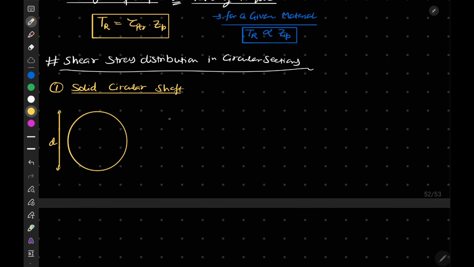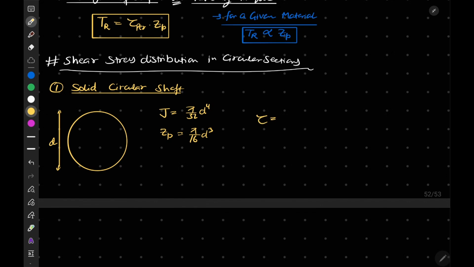As I mentioned earlier, the polar moment of inertia J is given by pi by 32 d to the power 4. We can write the polar section modulus ZP as J upon R, which is pi by 16 d cube.